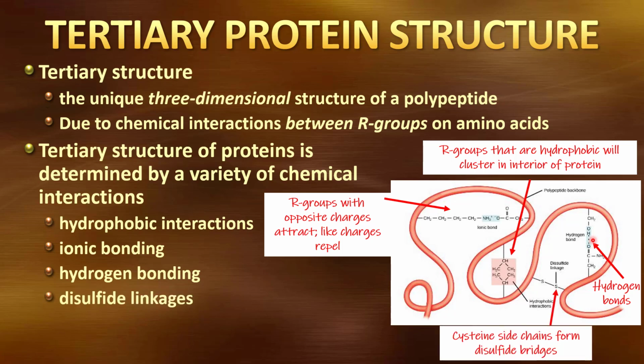The other type of interaction we can get that creates this tertiary structure are called disulfide bridges. Cysteine is an amino acid that has sulfur in it, and sulfur, like oxygen, likes to form bonds with itself. And so if I have a cysteine sitting here and another cysteine sitting there that has a sulfur group off of it, they will often tend to form these disulfide bridges that will again cause folding of that molecule and cause them to stick together.